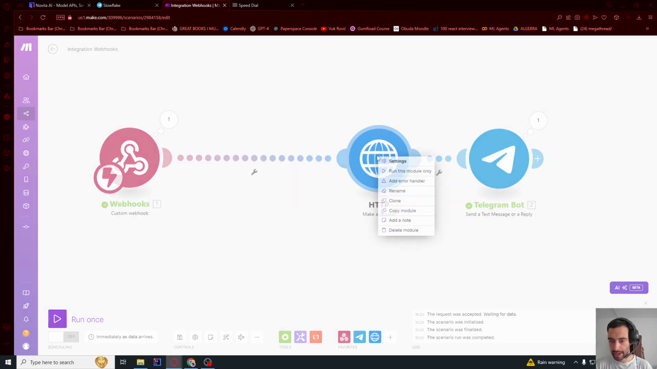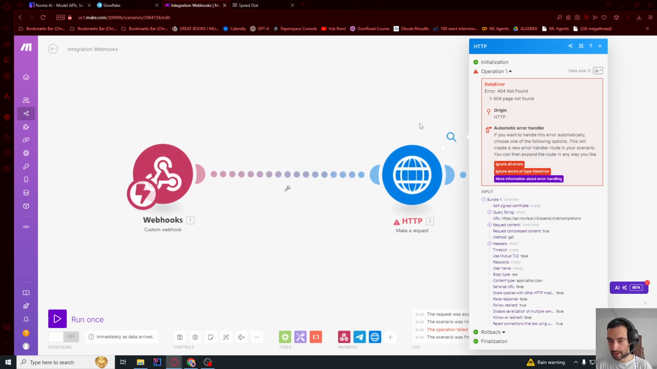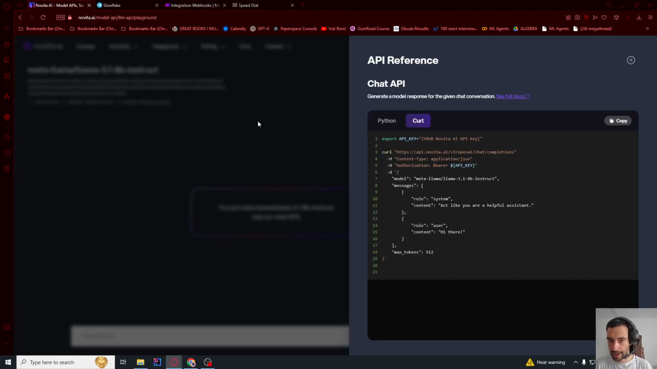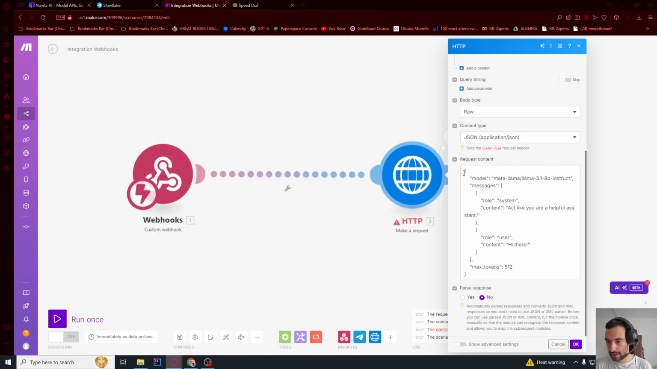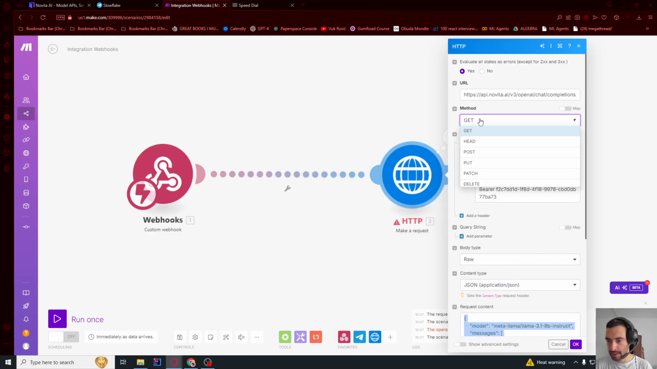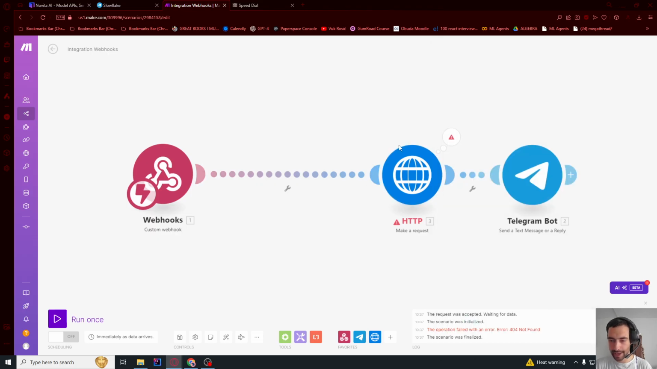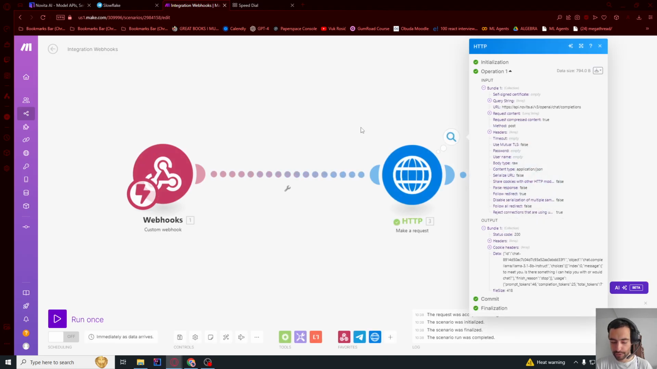So if I go ahead and run this module only, page not found. Okay, I made a bit of a mistake. Whenever you are sending some data like this body, so whenever you have something inside of body, it is never GET, it's usually POST. So you can always just put POST and press OK. And now let's run this module only. And now it's running, and we got some reply.